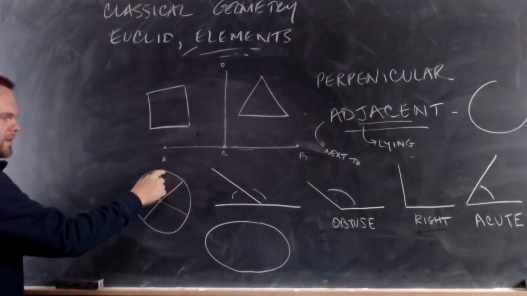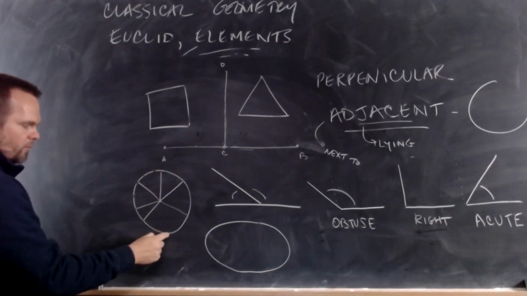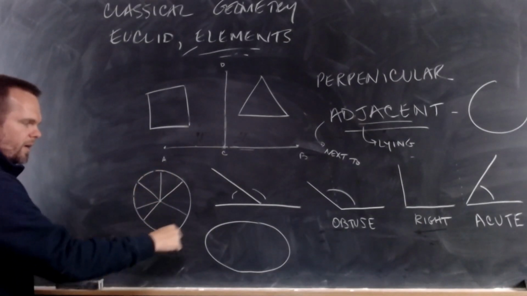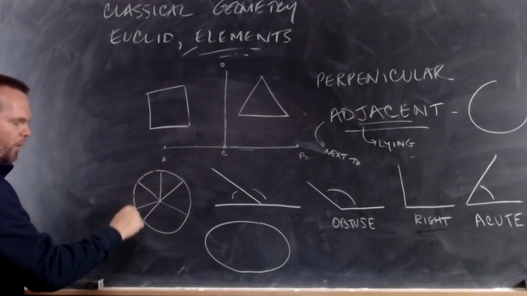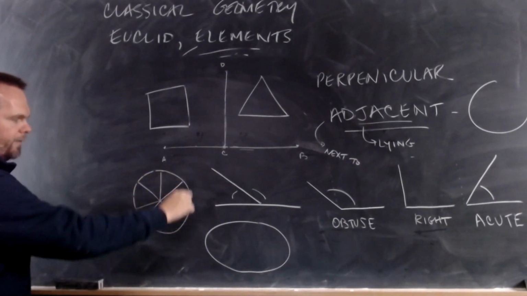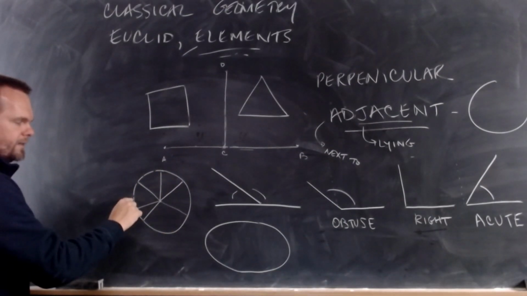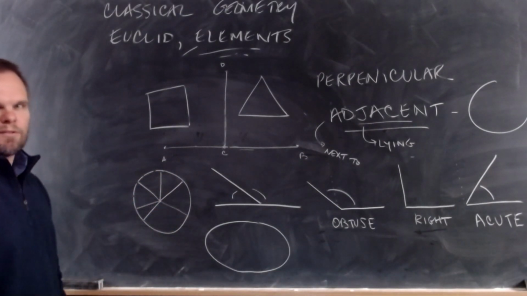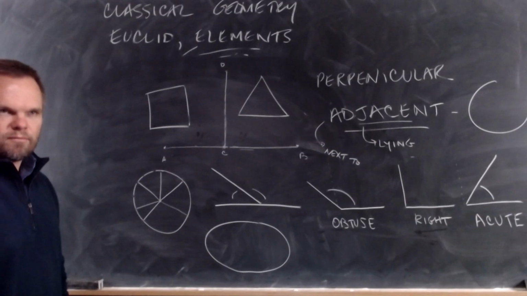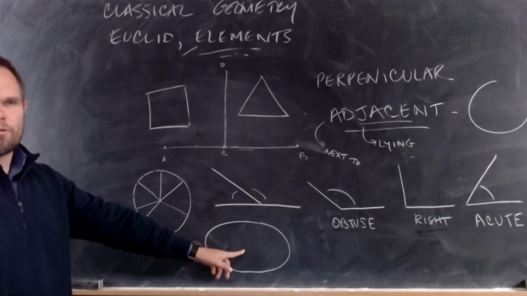Every point of this line, which we're going to learn, is called the circumference. Every point of the boundary is an equal distance from the center. That's what makes a circle. That's why this is not a circle.